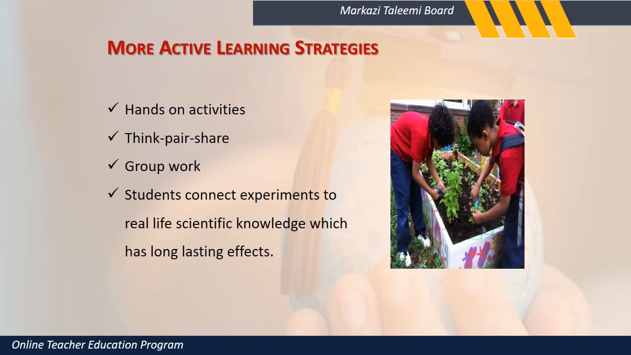Activity learning strategies are hands-on activity. Think, pair, share. Put them in groups. Let them think. Let them share. Students connect experiments to real-life scientific knowledge. Every school has got a place. If you don't have a place, you have a terrace, a corridor, a window. Get pots, put seeds in the mud there and let the plants grow, and then you teach plant life. This is a leaf, this is a flower, this is a bud, this is a root, this is a stem. Let the plant grow in your class, or get plants from outside and then start sharing. So think, pair and share, group work.